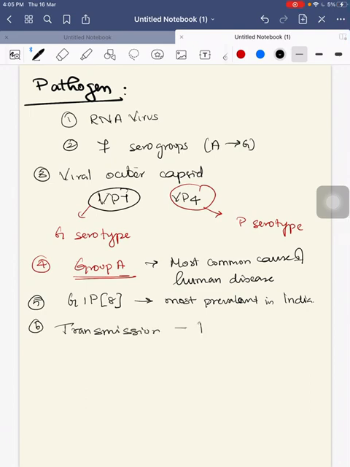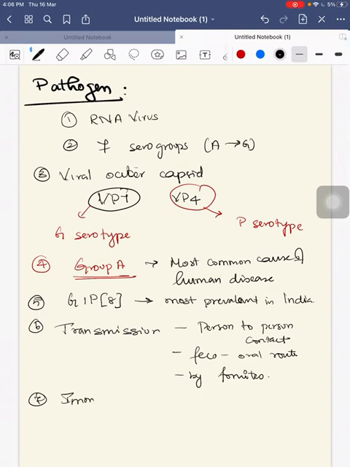Transmission is mainly by person-to-person contact, rather than by poor hygienic condition. Then it can also be transmitted by fecal-oral route and also through fomites.